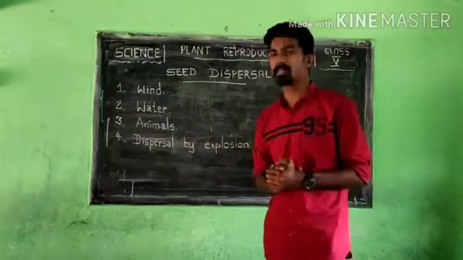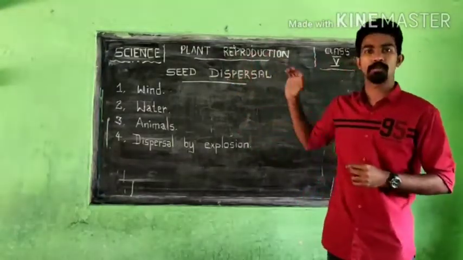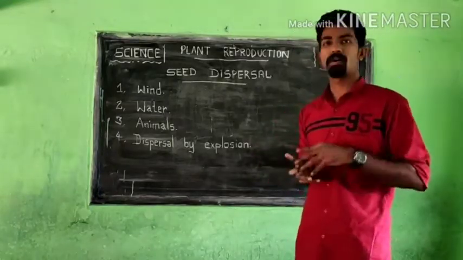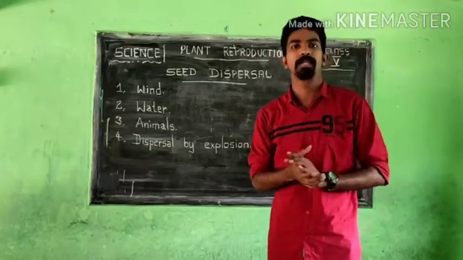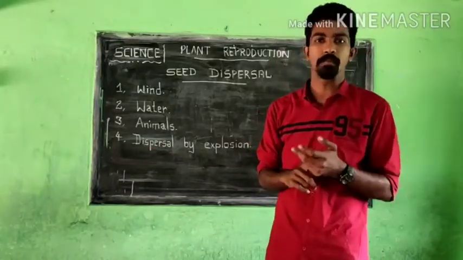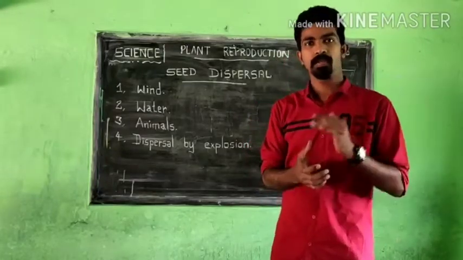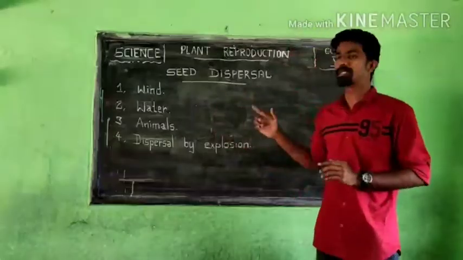This is the second video of the first chapter, plant reproduction, of class 5 science. We already discussed how plants reproduce in different ways with the help of their stem, their root, etc. in the first video. I think all of you may have understood that. So we are going to the second topic, seed dispersal.